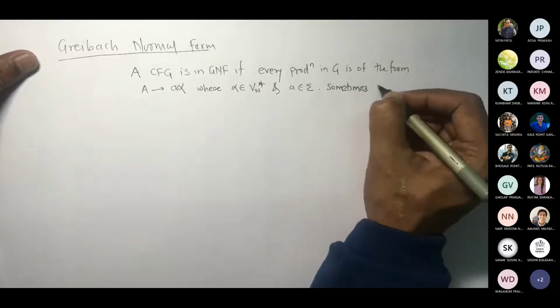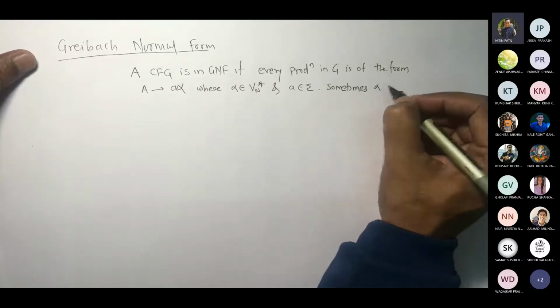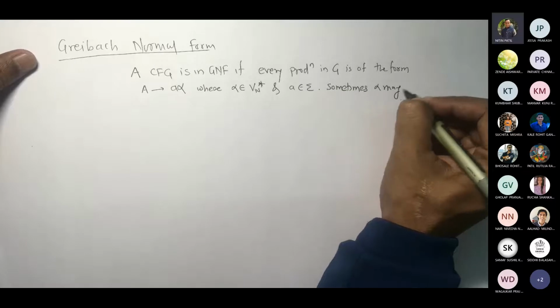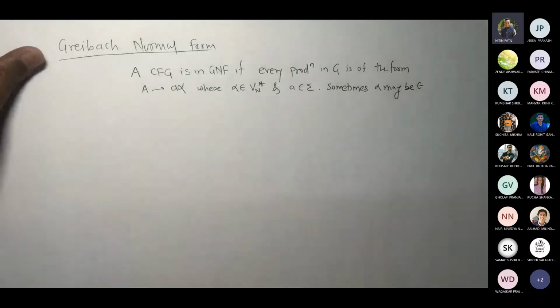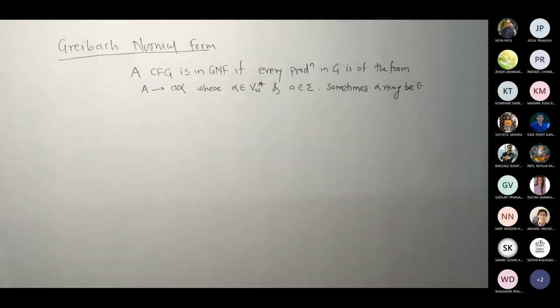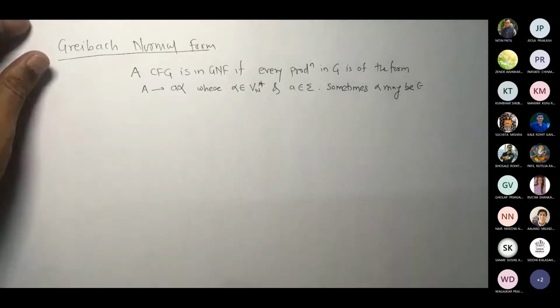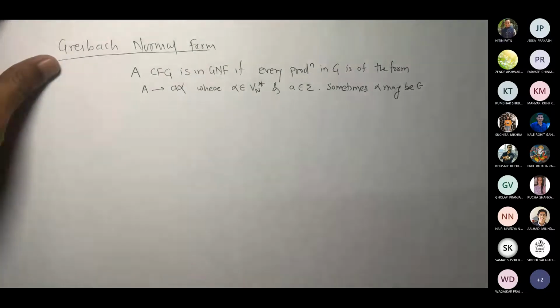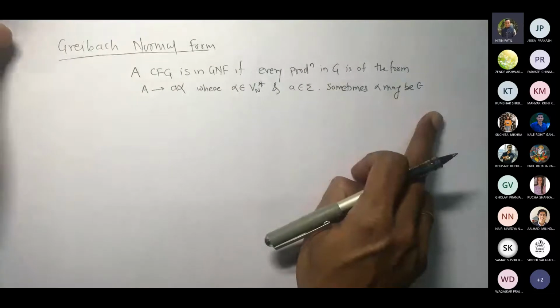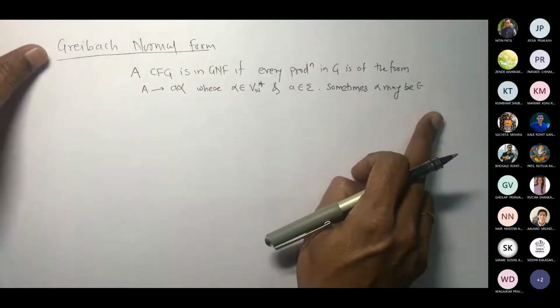Sometimes alpha may be epsilon. Okay. Alpha may be epsilon. Correct.